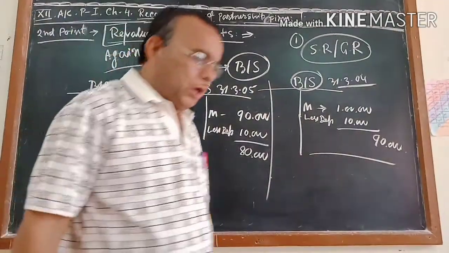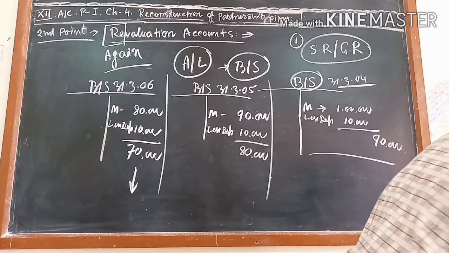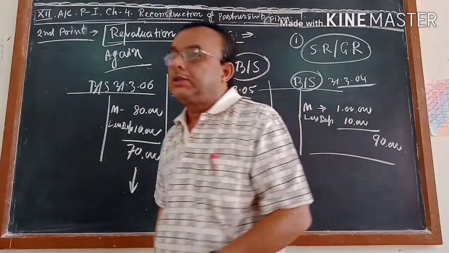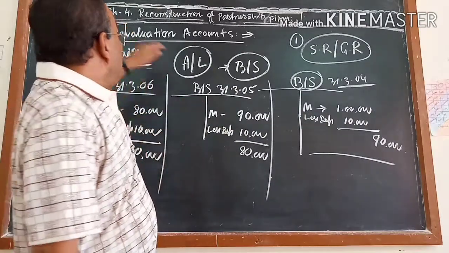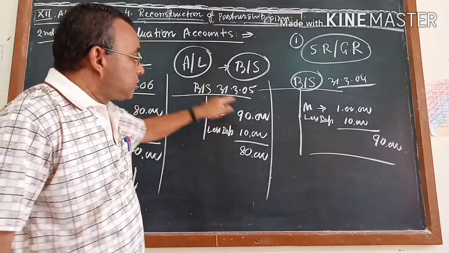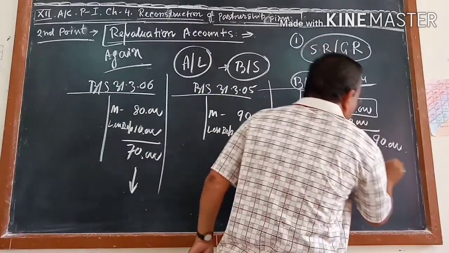How long will it go on? Because at 10% depreciation, by the end of the 10th year the machine value will be 0. Before knowing the revaluation account, first of all you have to understand what this is and what this is.